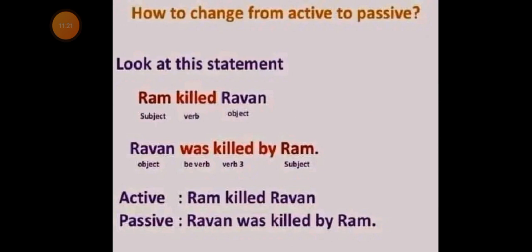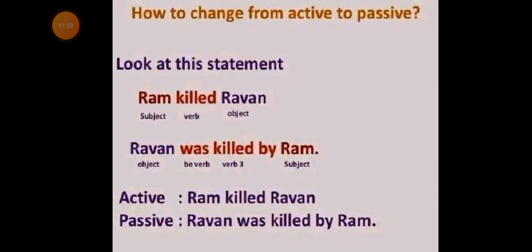Ram killed Ravan: subject, verb, and object in the first sentence, which is in active voice. Now look at the second sentence, which is in the passive voice: Ravan was killed by Ram.